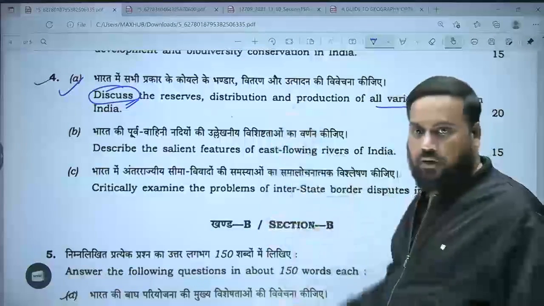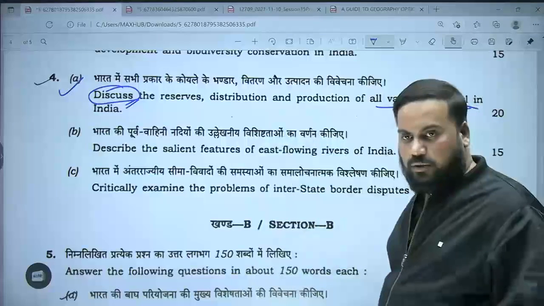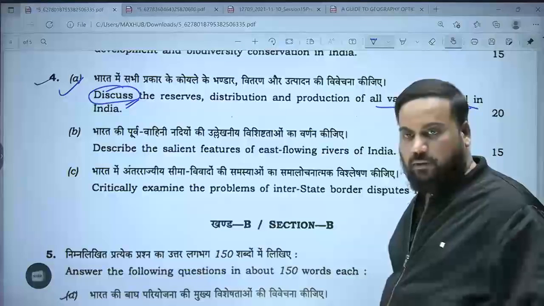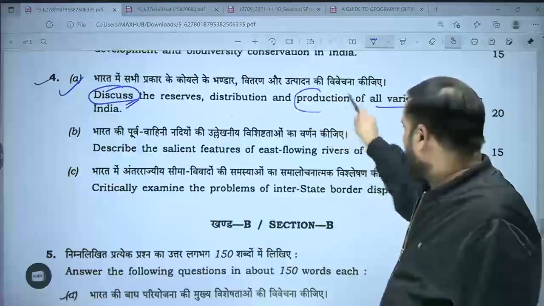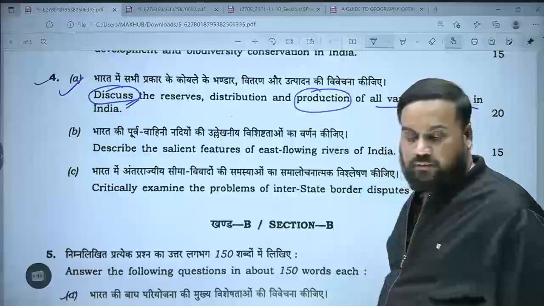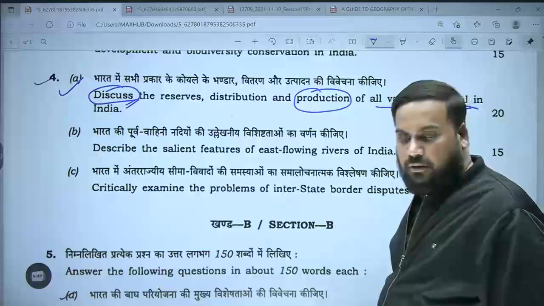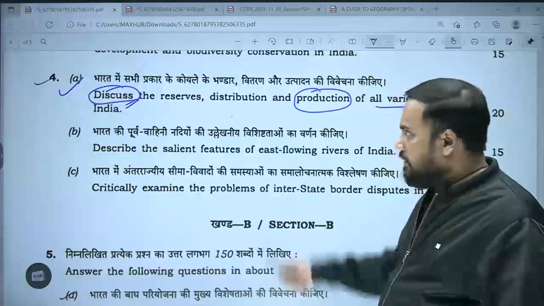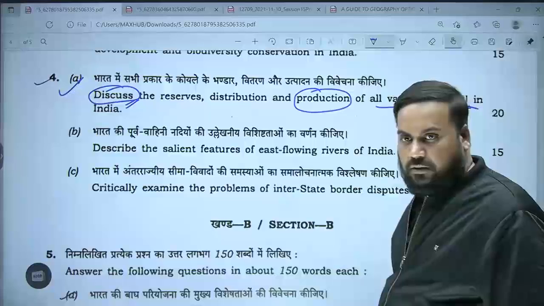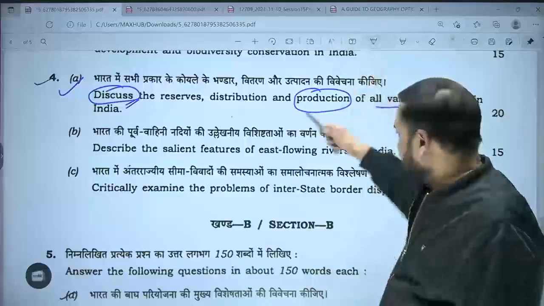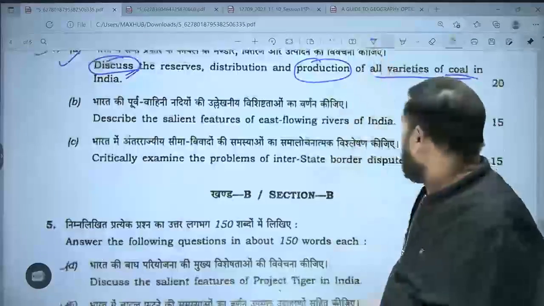Distribution, when you are talking about distribution, can we add the problem of distribution of coal in India, that it is concentrated only in few parts of India? Obviously, yes. When it comes to production, tell me, was there a coal crisis this year? Yes or no? So again, you can understand कि ये क्वेश्चन क्यों पूछा गया होगा. ठीक है, मैंने जीएस के लिए इसको डिस्कस किया था एंड ऑप्शनल में भी हमने क्वेश्चंस पूछे थे.